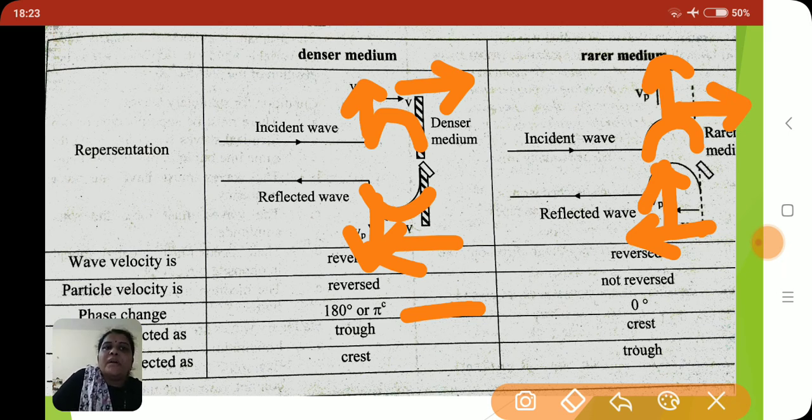Is that clear? The direction of particle velocity remains constant, the direction of wave velocity gets reversed. That's why, whenever transverse waves are incident on the rarer medium and reflected, we get crest as crest and trough as trough. That's why there is no phase change. There is a 0-degree phase difference.